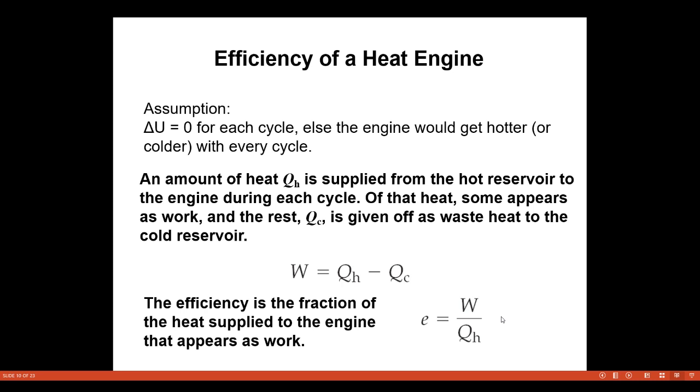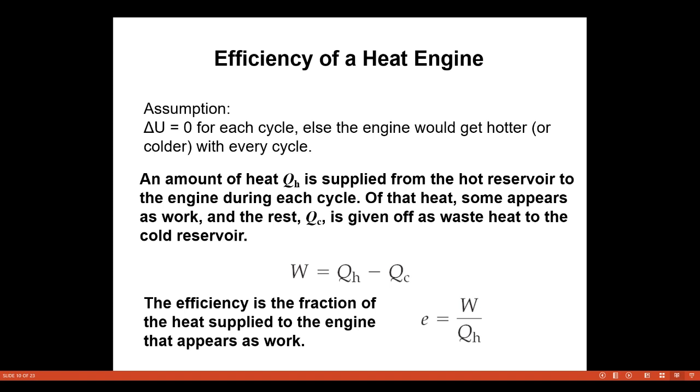Now the efficiency of a heat engine. It is most important to calculate the efficiency of the heat engine. The assumption is that delta U is equal to 0 for each cycle, else the engine would get hotter or colder with every cycle. Now an amount of heat QH is supplied from the hot reservoir to the engine during each cycle.